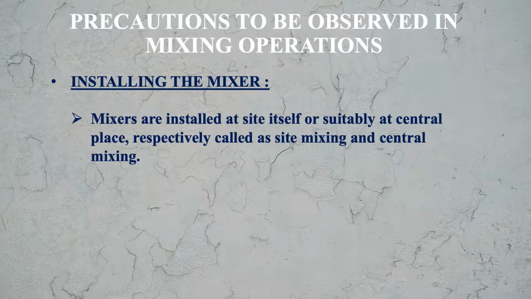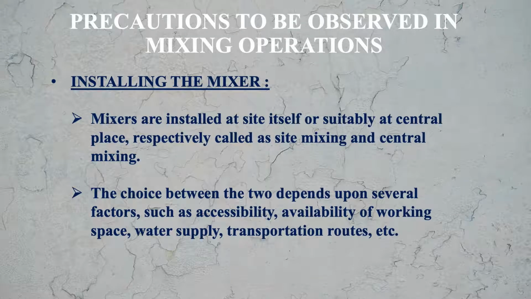In the first operation, that is installing the mixer, mixers are installed at the site itself or suitably at a central place, respectively called site mixing and central mixing. If you are installing at site, then it will be site mixing, or if you are installing at a central place, then central mixing. The choice between the two depends upon several factors such as accessibility, availability of working space, water supply, then transportation routes